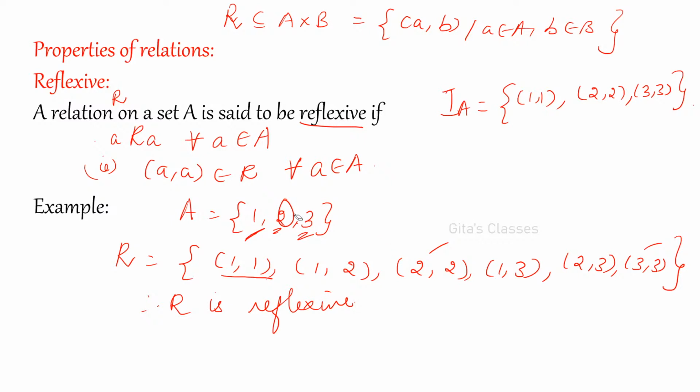Yes, it is there. Then for 3 also, (3,3) should be there. You have to check whether it is available in the relation or not. So (1,1) is there, (2,2) is there, (3,3) is also there. Therefore, R is reflexive. Clear? Along with that, you can have other elements also, no problem.